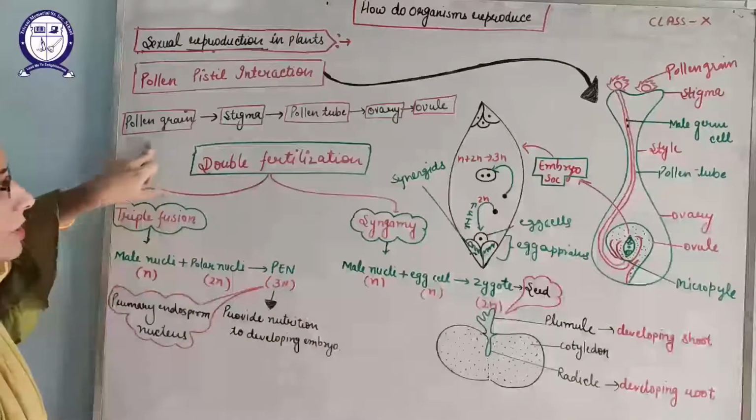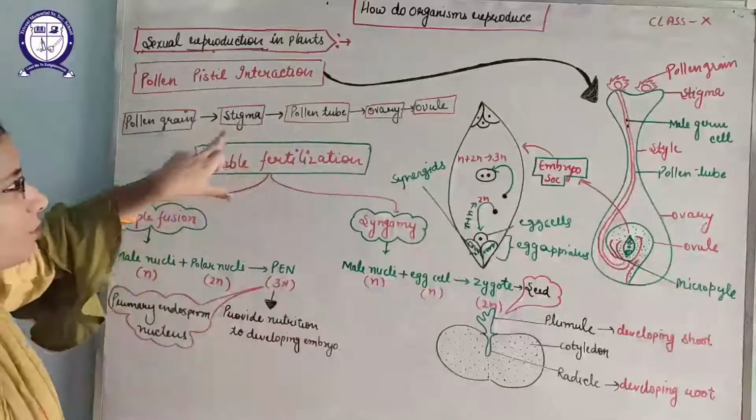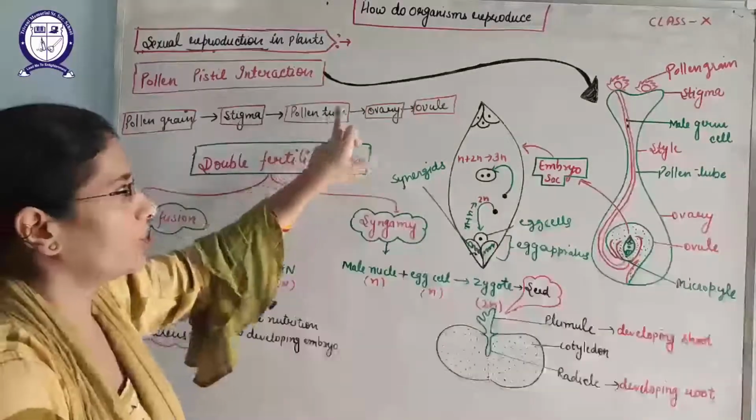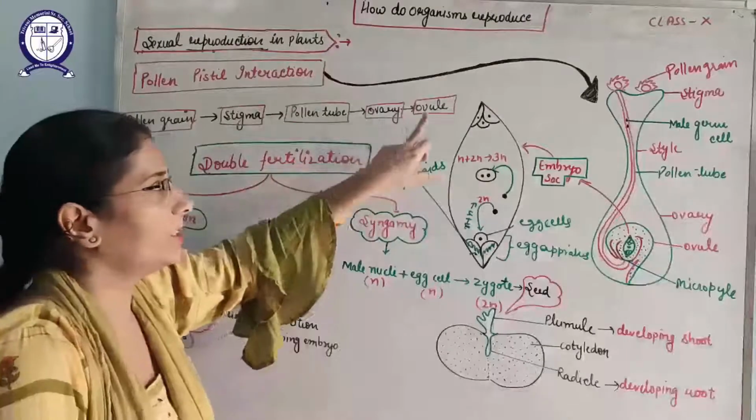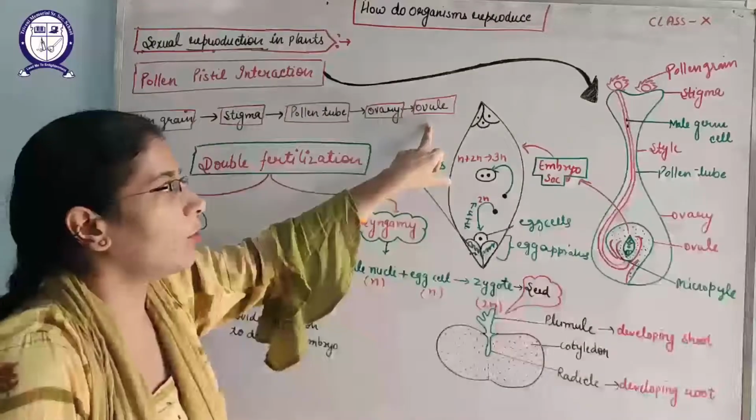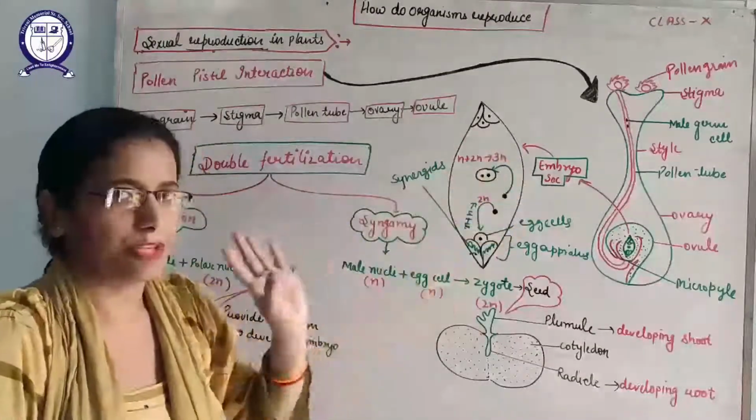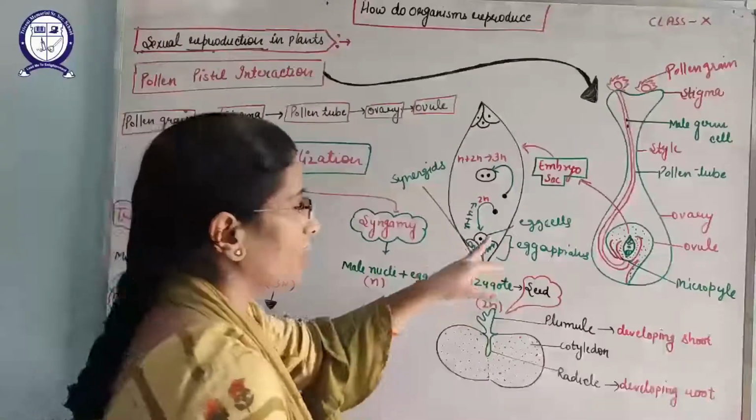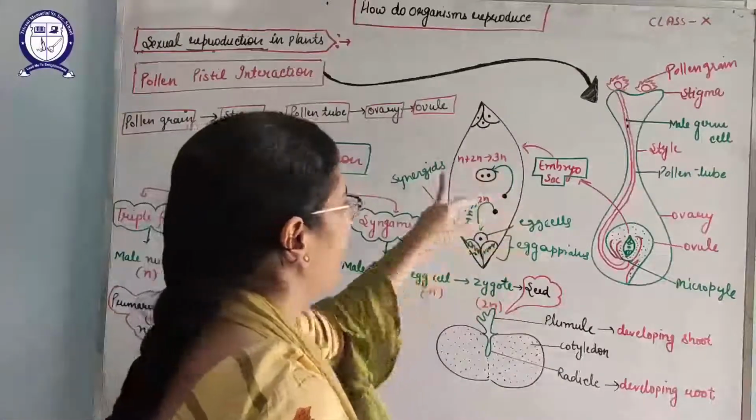I have also written here in the row: pollen grain falls on the stigma, then develops the pollen tube, reaches the ovary, from where it reaches the ovule and the embryo sac. So what happens when the male nuclei reach inside the embryo sac?